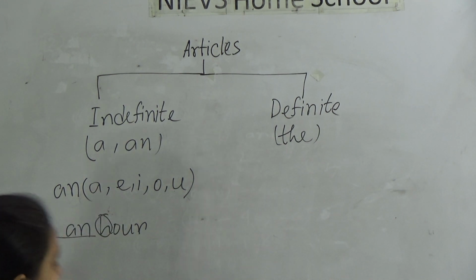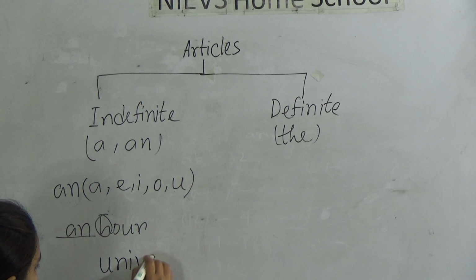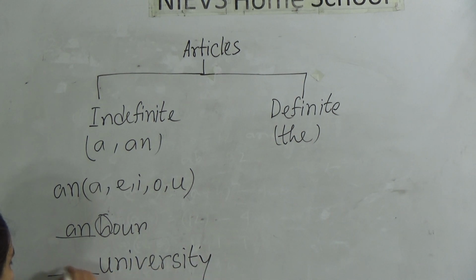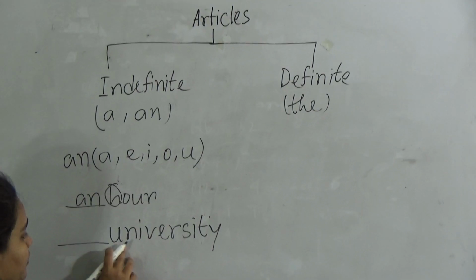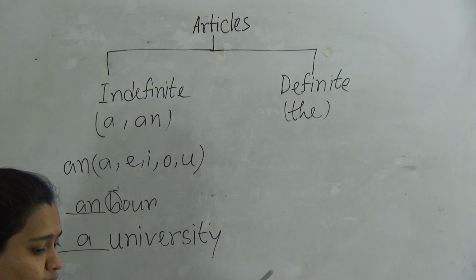Like when the pronunciation of the word starts with a u sound, like university or uniform, so it will be what? We will use a here instead of an, though u is a vowel, right? So we all know about those exceptional rules.